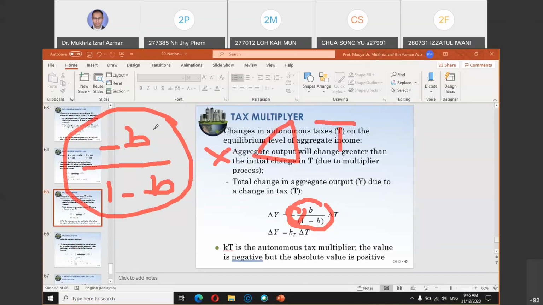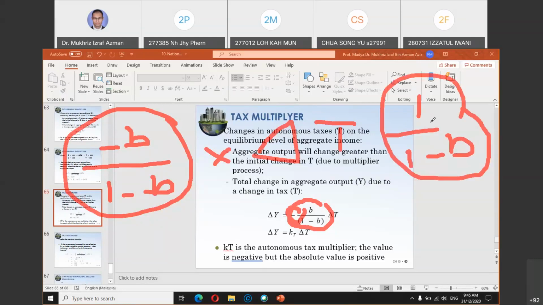So this component is different compared to when you are calculating the government multiplier or investment multiplier. For investment or government, it is just 1 divided by 1 minus b.